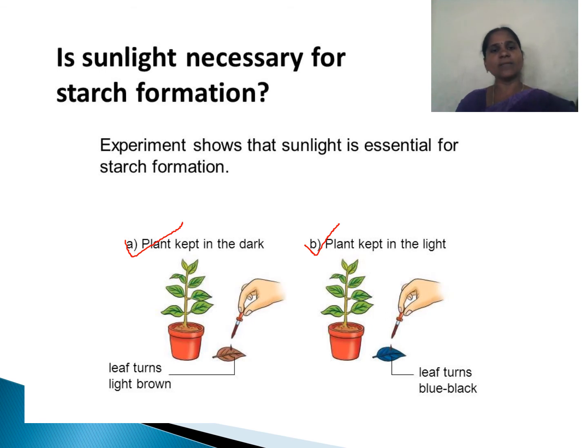After that, the parts that are present change into bluish black, and where we kept the black strip, that place does not change color, because the sunlight does not fall on that particular area. So through this experiment we can say that sunlight is necessary for starch formation.